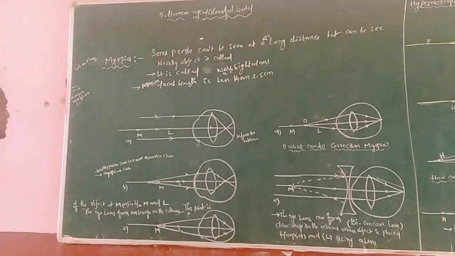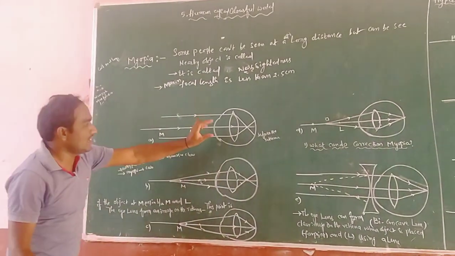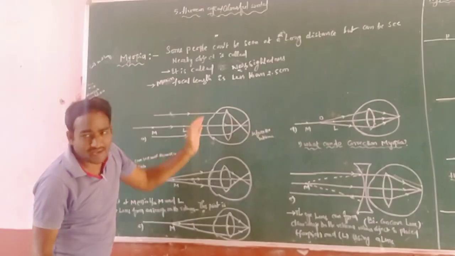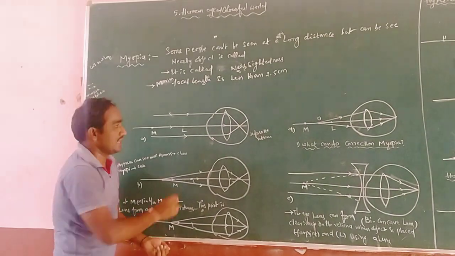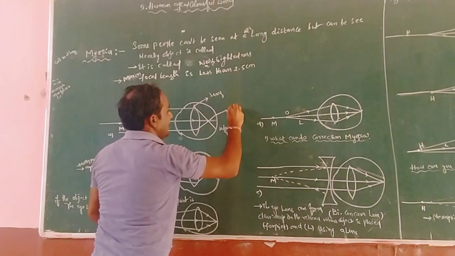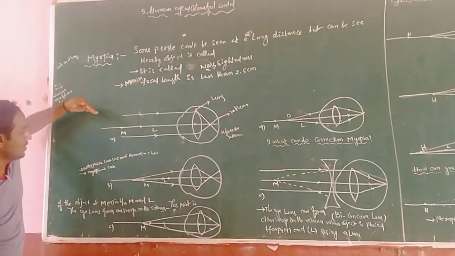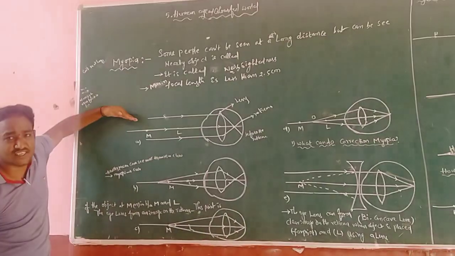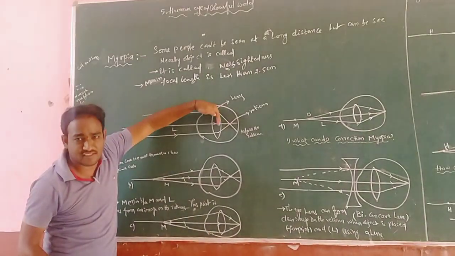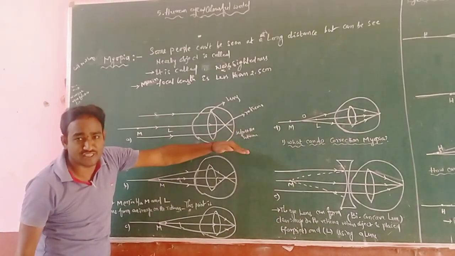And according to this, for example, this is the structure of the human eye. We consider the lens, and this is the retina. If any ray passes through the lens, after refraction, what do we understand from this diagram?